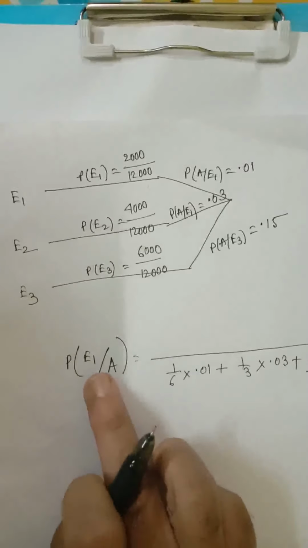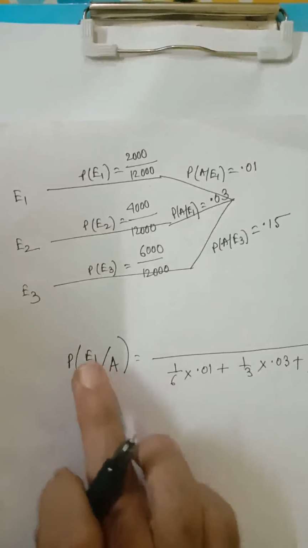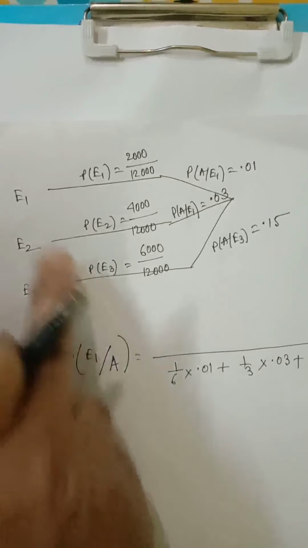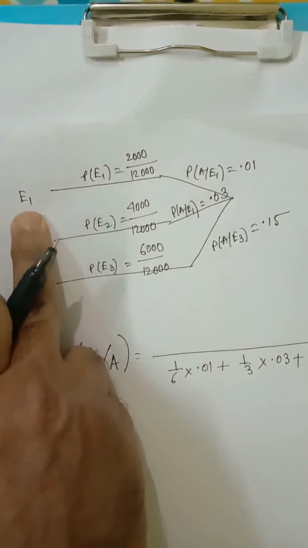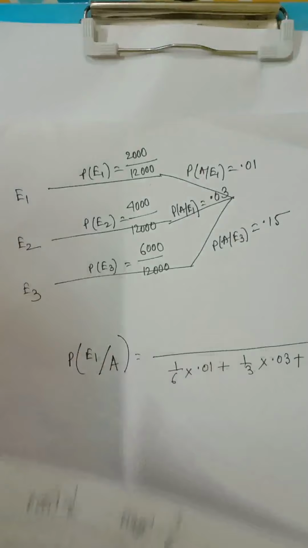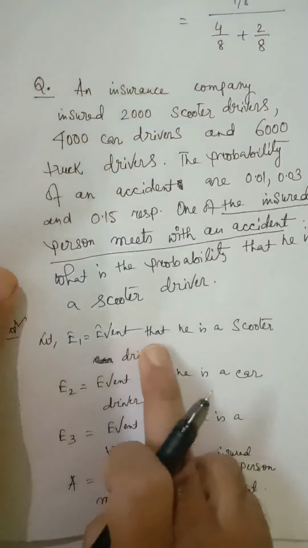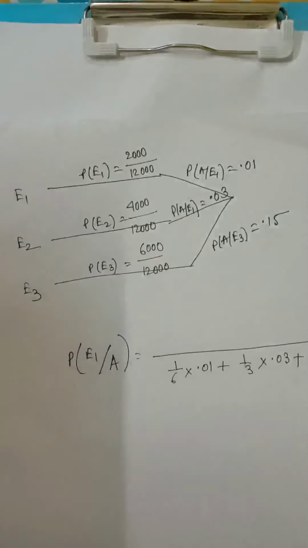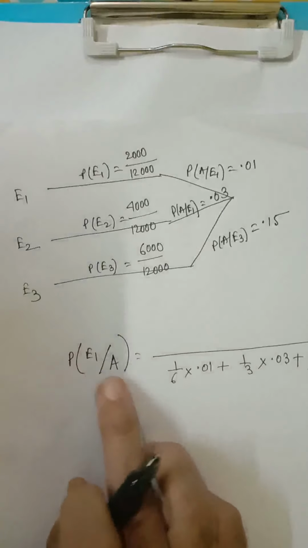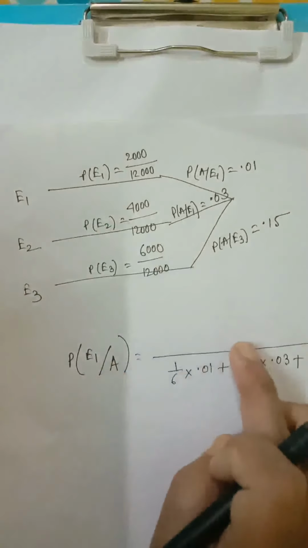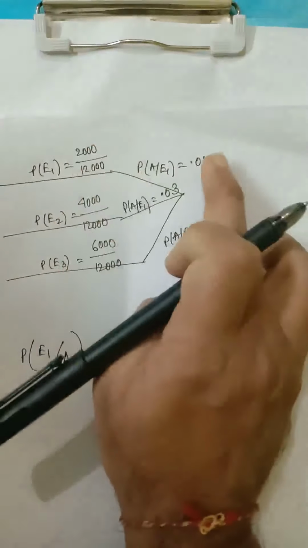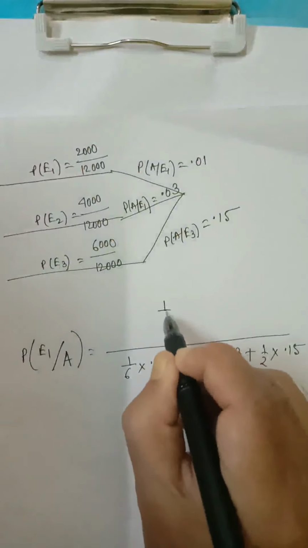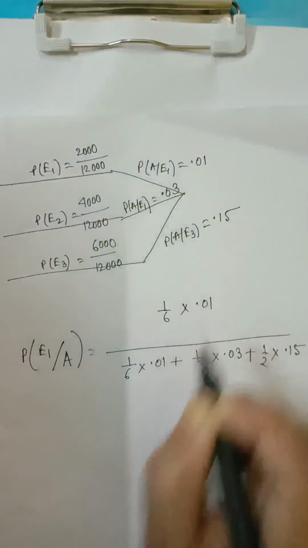And PE1, we have to find the condition that the person who meets with an accident is a scooter driver. And we have assumed E1 as the scooter driver. E1 is the event that he is a scooter driver. So you have to find PE1 by A, and for E1 in the numerator we have to write this into this. So 1 by 6 into 0.01.